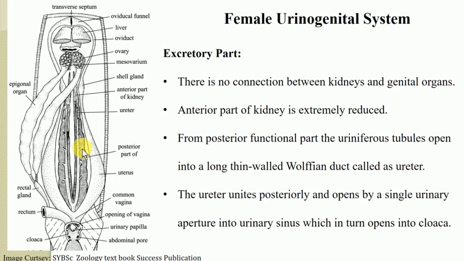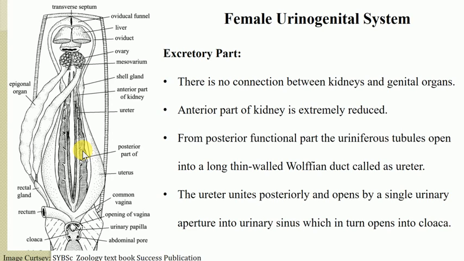Each nephron consists of a double-walled Bowman's capsule enclosing a glomerulus, a network of blood capillaries, and through the Bowman's capsule the process of ultrafiltration takes place so that nitrogenous waste material can be removed from the blood.